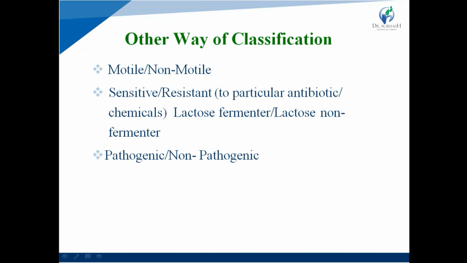Next one is sensitive bacteria and resistant bacteria. Sensitive bacteria means they are susceptible, meaning they can't grow if the drug, any type of antibiotic, is present. That means the antibiotic is effective against the bacteria. What are resistant bacteria? Resistant bacteria means the bacteria can grow even if the drug is present. That is called a resistant bacteria.